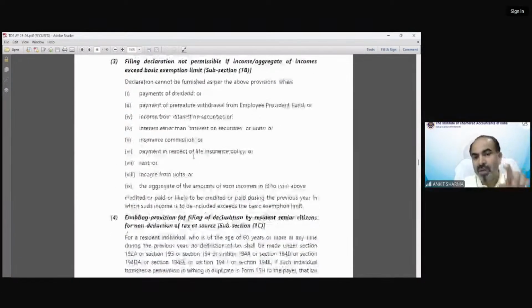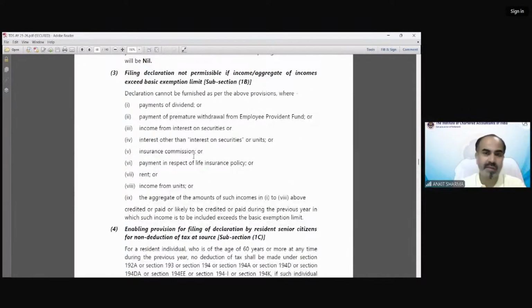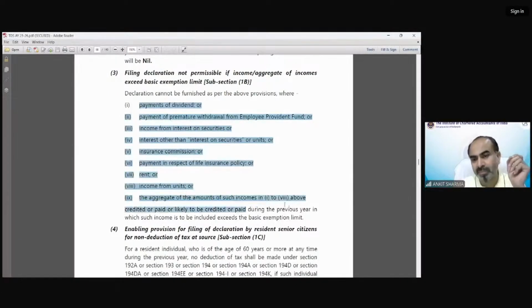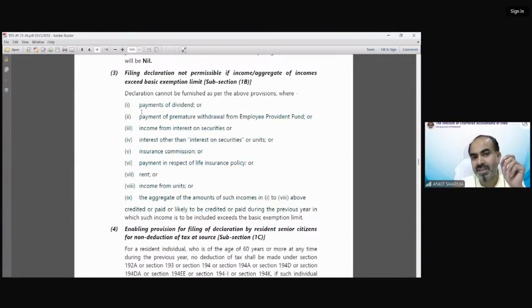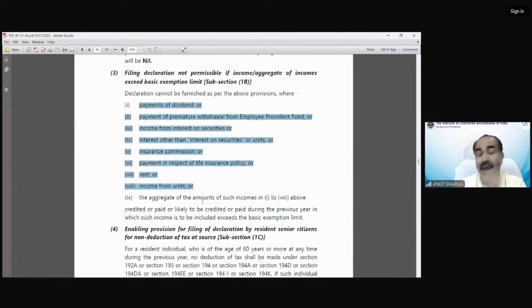Now what does 1B say? If you are having these 8 kinds of income and you are not a senior citizen, and the aggregate of these income does not exceed the basic exemption limit, then you can file form number 15G.